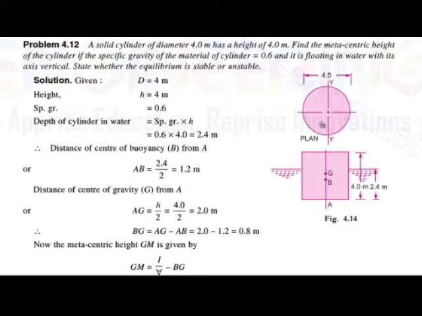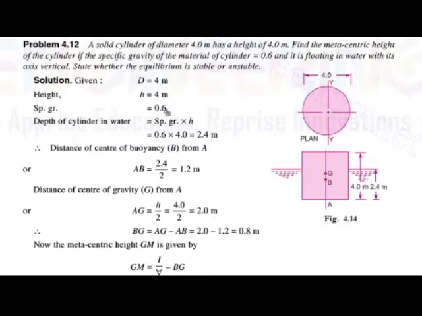It is floating in the water with its vertical axis. The diameter is 4, the height is 4, and the specific gravity of the cylinder is 0.6.